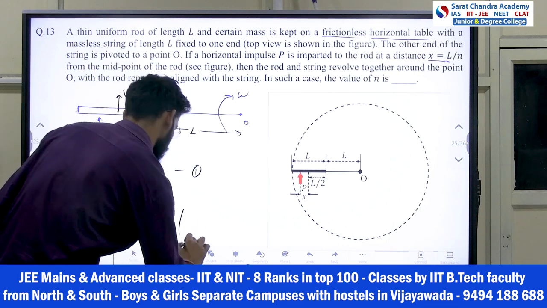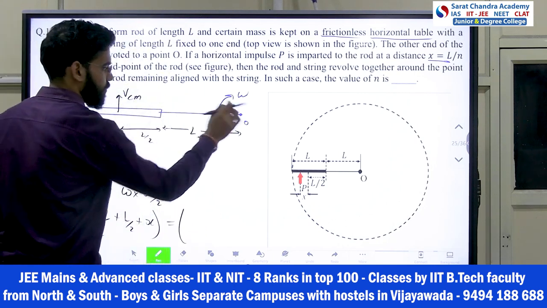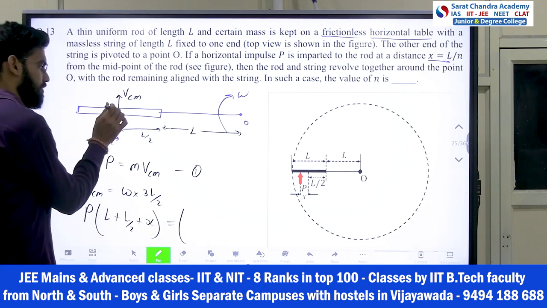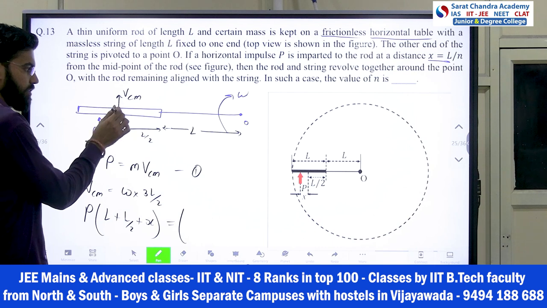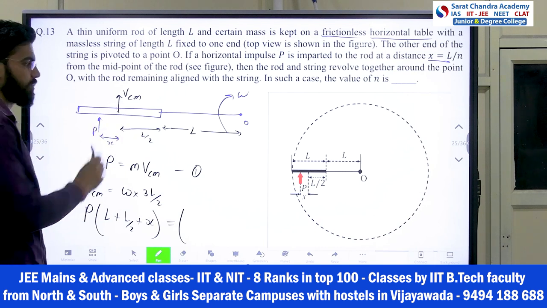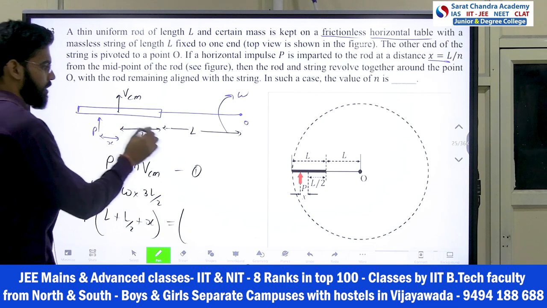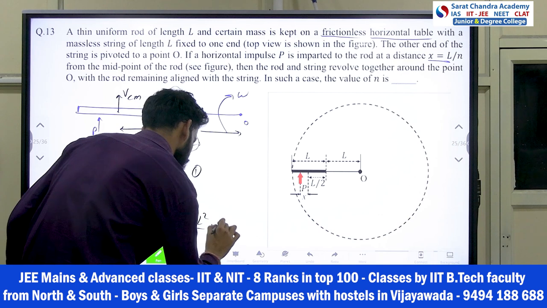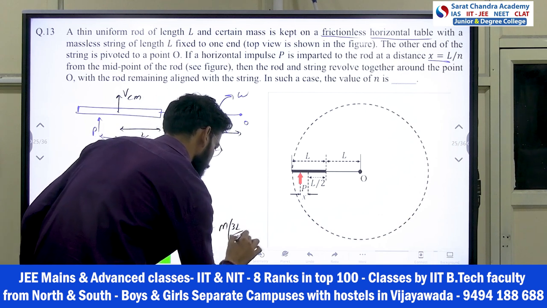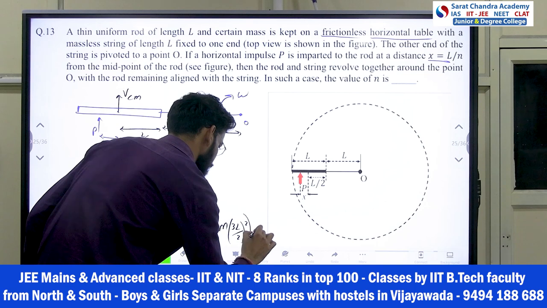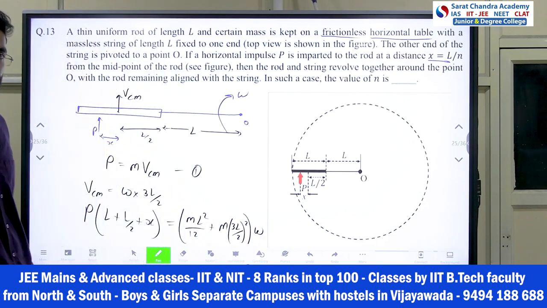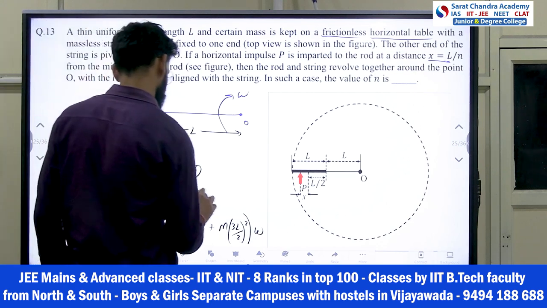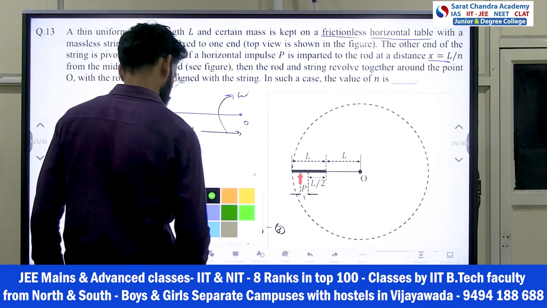Now see, the moment of inertia for this rod about this point is ICM plus M d square, right? ICM, the moment of inertia about this axis, is ML square by 12, and then M d square, where d is L by 2 plus L. So we have ML square by 12 plus M into (3L by 2) whole square, into omega, that is I omega. Understood? So this is my second and this is my third equation.